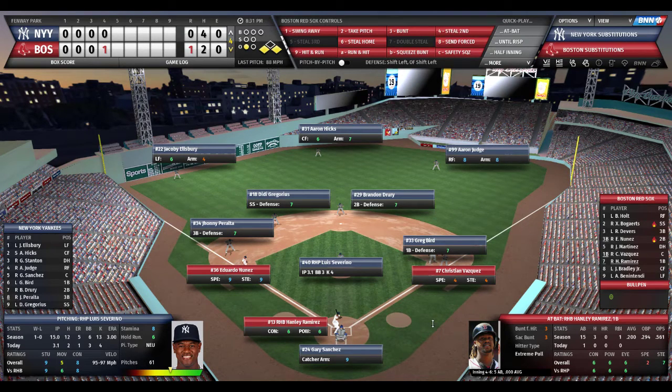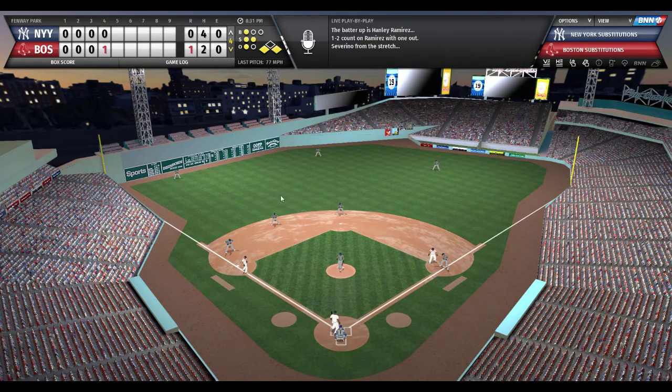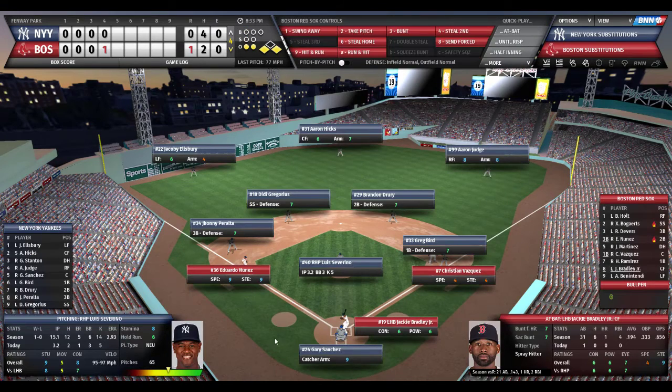Vasquez, a below average base runner. And here's Hanley Ramirez, Red Sox first baseman, 0 for 1, 1-0 Red Sox. Severino gets the sign, the windup and the pitch to Hanley. And Ramirez goes down swinging on the 1-2 count. Off-speed pitch way out in front, so 2 outs. 2 on for Jackie Bradley Jr., the Red Sox center fielder. He's 0 for 1. He has 4 RBIs and a home run on the season, looking for number 5.